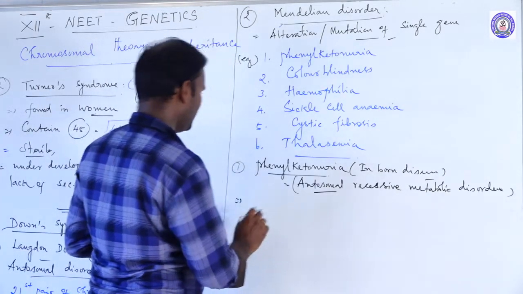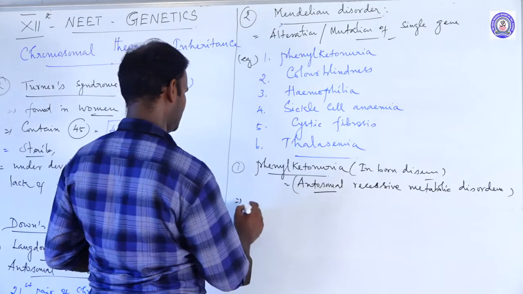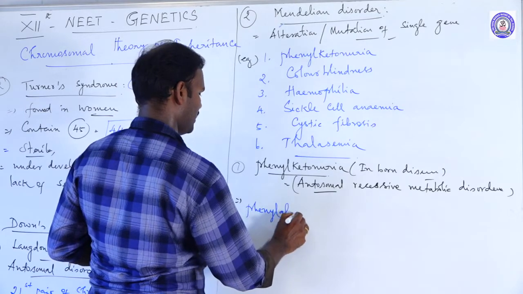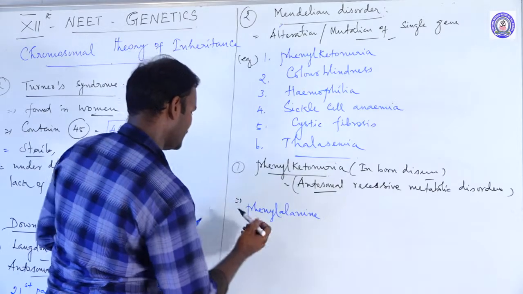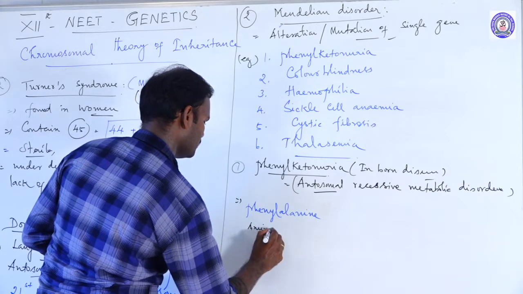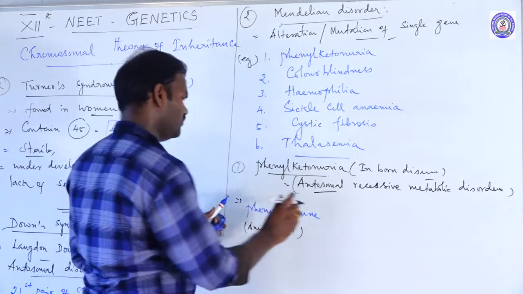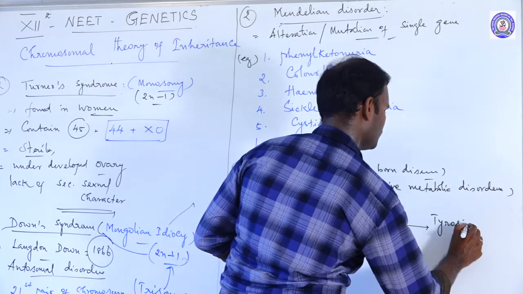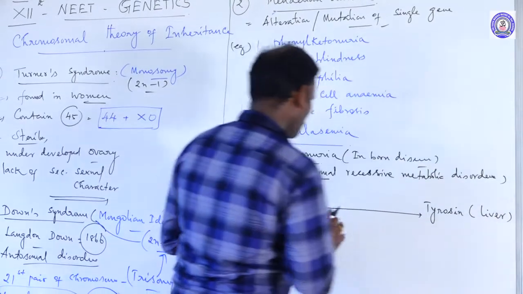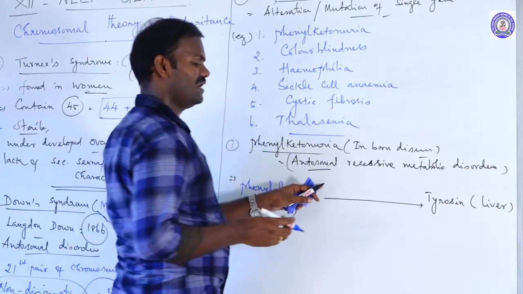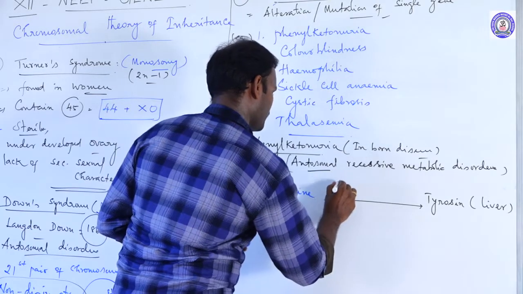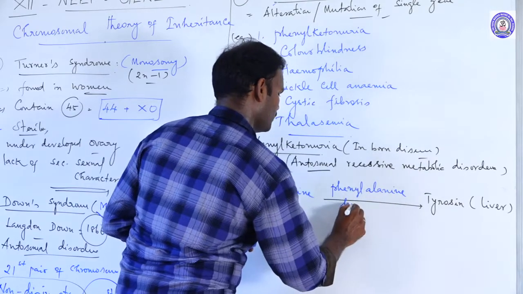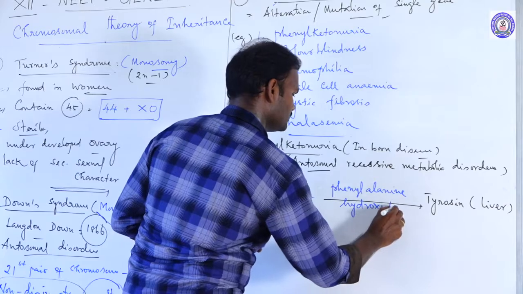In a normal person, the amino acid phenylalanine is converted into tyrosine in liver cells due to the presence of the enzyme called phenylalanine hydroxylase.